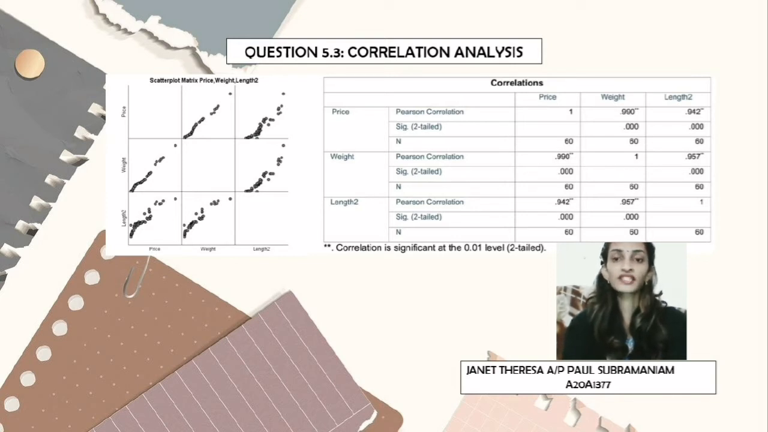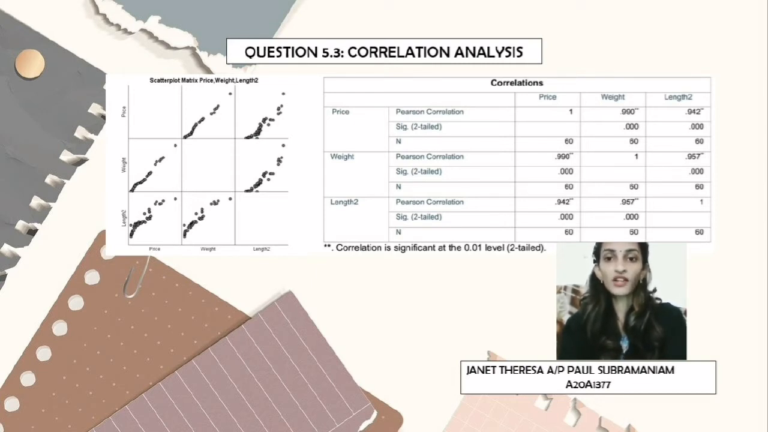Today I am going to present about the correlation analysis. Correlation analysis is a statistical approach for calculating the link between two variables and measuring the strength of the linear relationship between them. So this is the scatter plot matrix for the price, weight and length 2. In the scatter plot matrix, graph 1 shows length 2 against weight, and it's seen that the higher the length 2, the higher the price of the fishes.